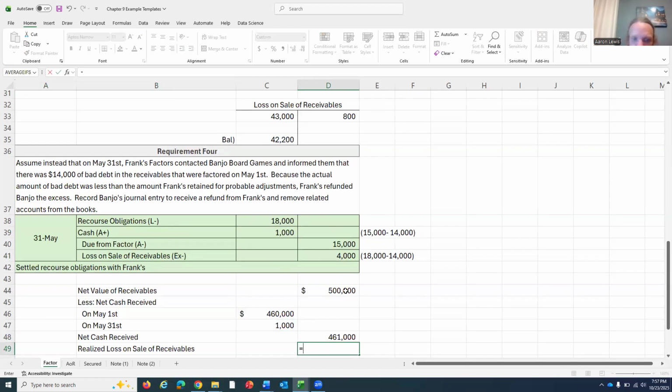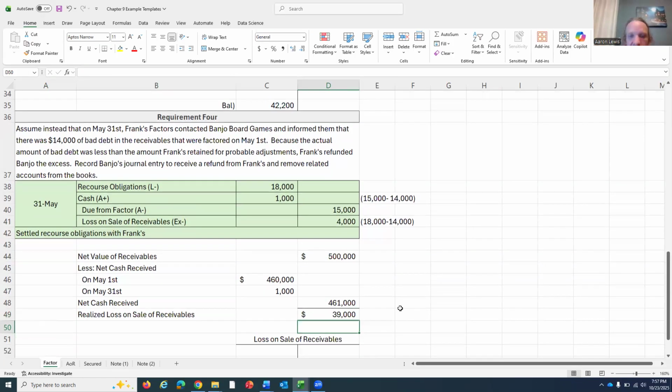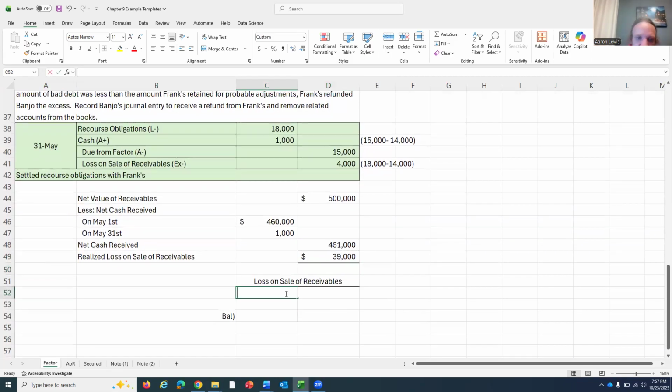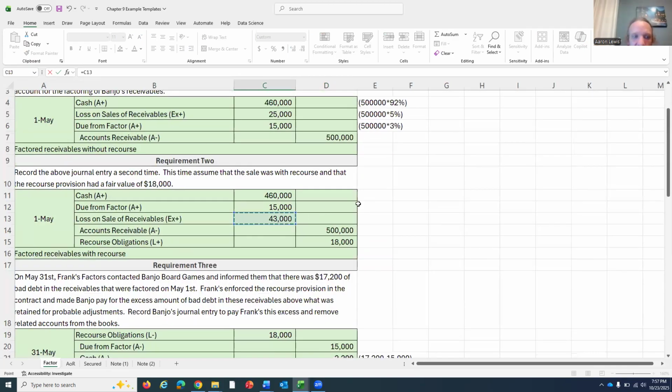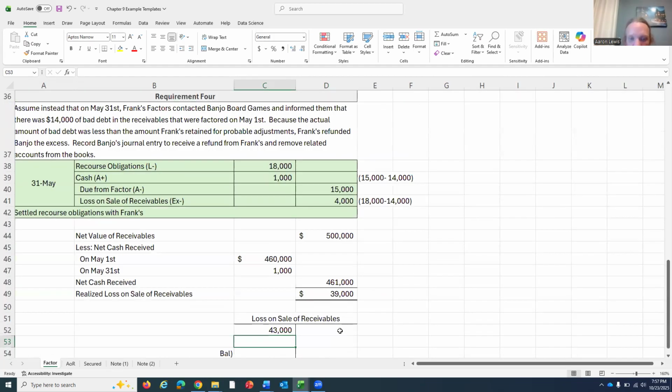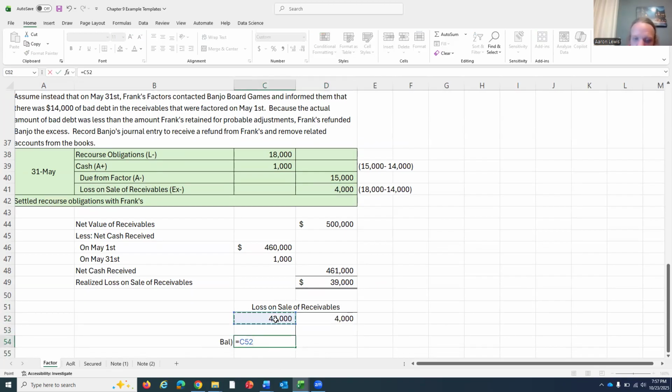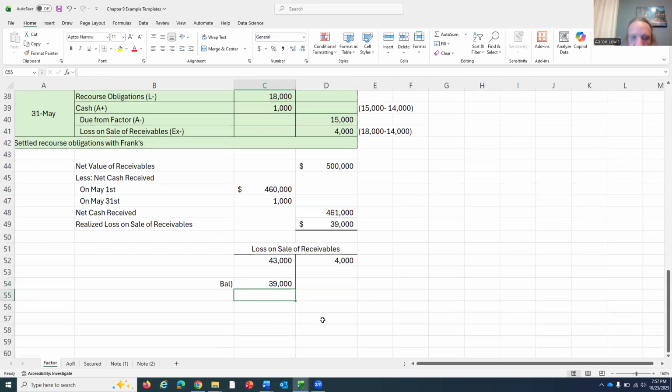And then if I take 500,000 minus 461 grand, I come up with 39,000. Does that make sense with our loss on receivables T account? It sure does, because we would have originally, in this deal with a recourse provision, recorded a $43,000 debit to loss on sale of receivables. And over here, we had a $4,000 credit to the account, which means that the difference, or the balance, if you will, of loss on sale of receivables is indeed the same as the difference between the value of the receivables that we factored and the actual amount of cash in the long run that we ended up receiving.